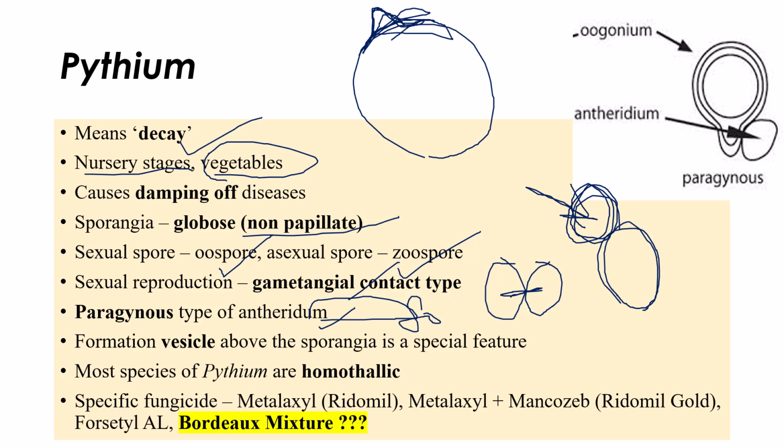The specific fungicide recommended for Pythium is metalaxyl, a very important one. For all Oomycetes, the Oomycota group of fungi, we recommend metalaxyl. The trade name is Ridomil. Since we are MSc students, we need to study trade names also. If metalaxyl is combined with mancozeb, the trade name is Ridomil Gold, a combination fungicide: metalaxyl plus mancozeb, mancozeb may be 63% and metalaxyl 8 to 10%, I think. Aluminium fosetyl is also a specific fungicide recommended for managing Pythium diseases.